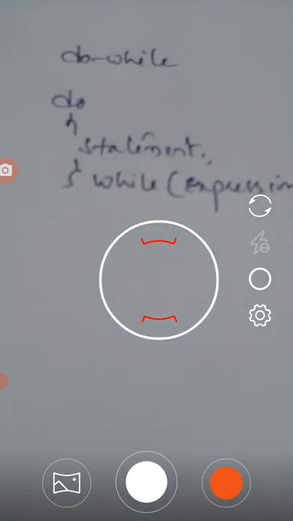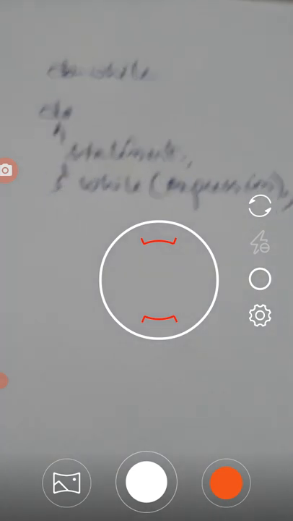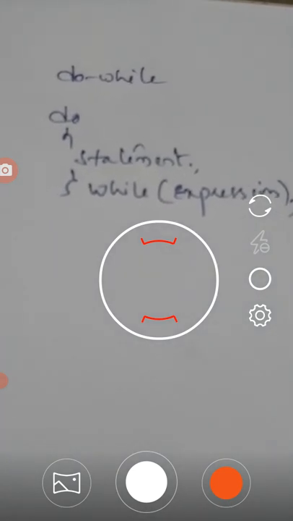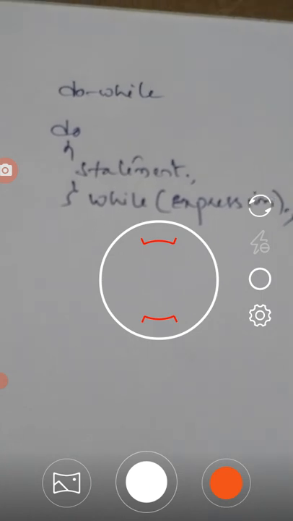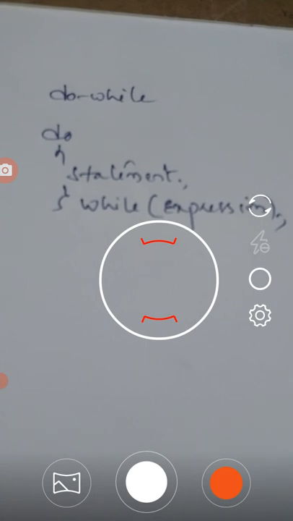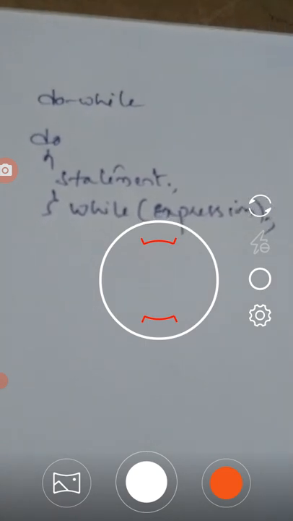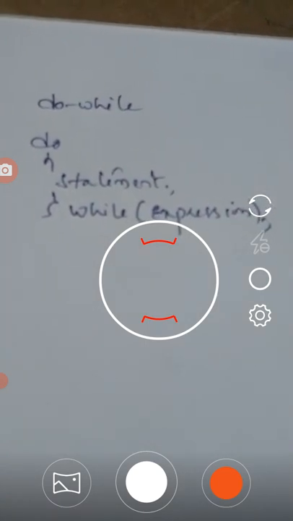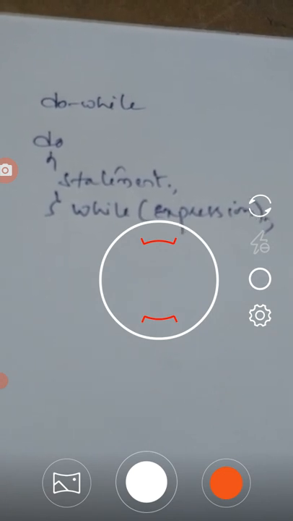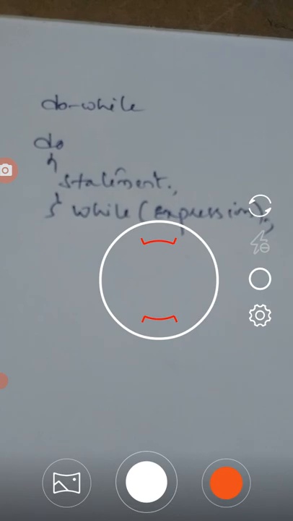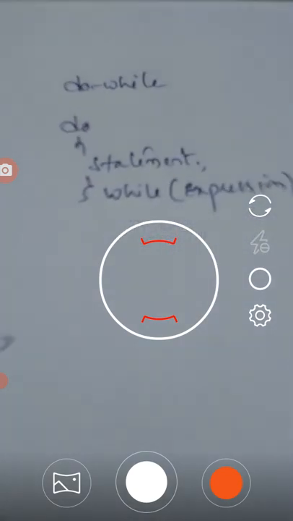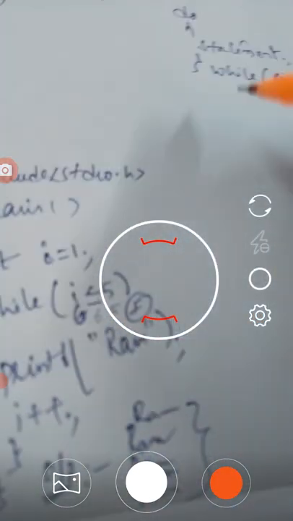In do while, we first execute the statements, and after that we evaluate the expression. So in a do while loop, the statement is executed at least once, whereas in a while loop, the statement may not execute at all if the expression is false the first time itself.